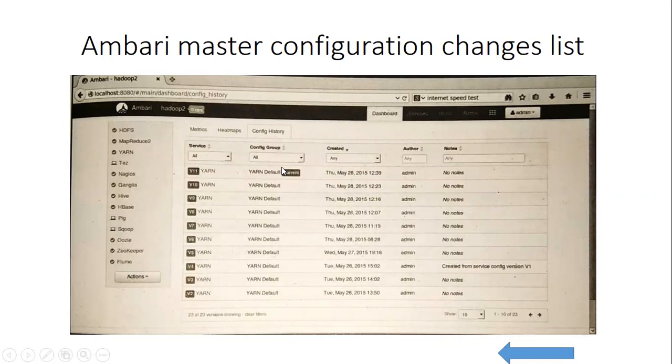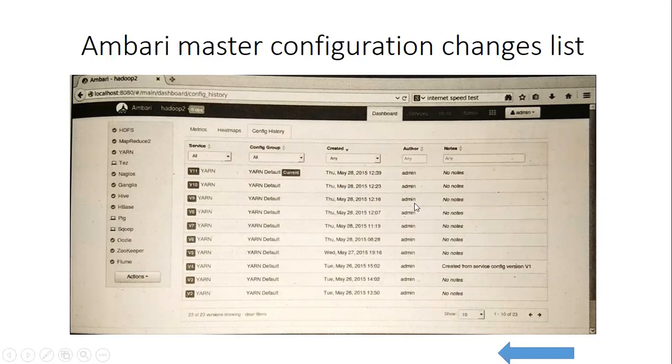So here this actually shows another important thing, that is configuration. Okay, configuration history. So here is the configuration changes list. Basically it is there for all services, but here it is displaying only for the YARN services. Configuration history is the final tab of the dashboard window. This view provides the list of configuration changes made to the cluster.